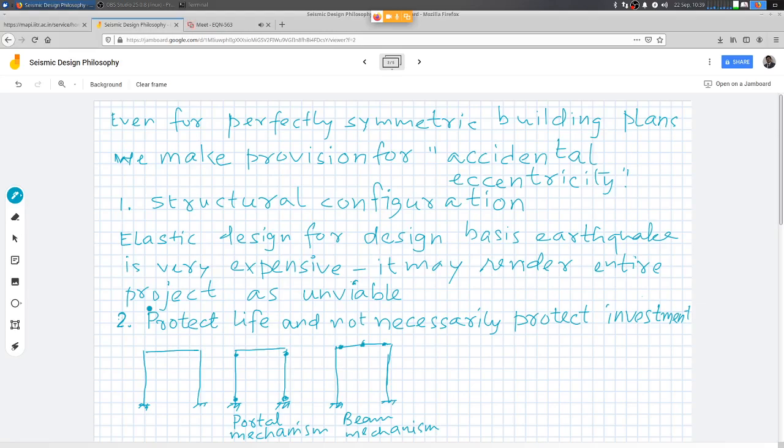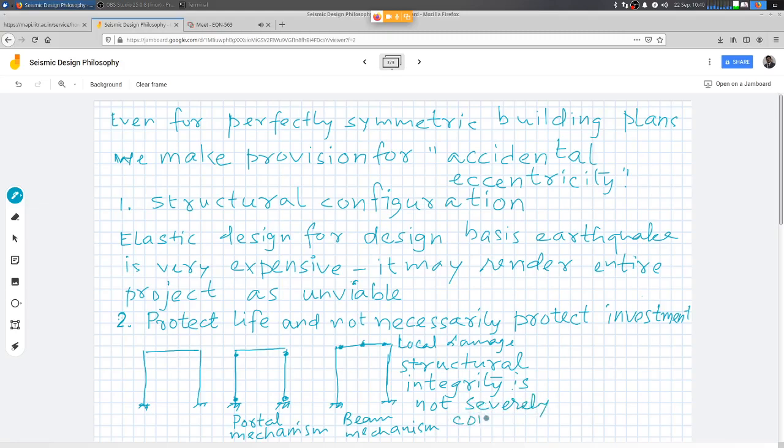So the point is, this is local damage, and structural integrity is not, I would add this word, some amount of integrity is compromised.